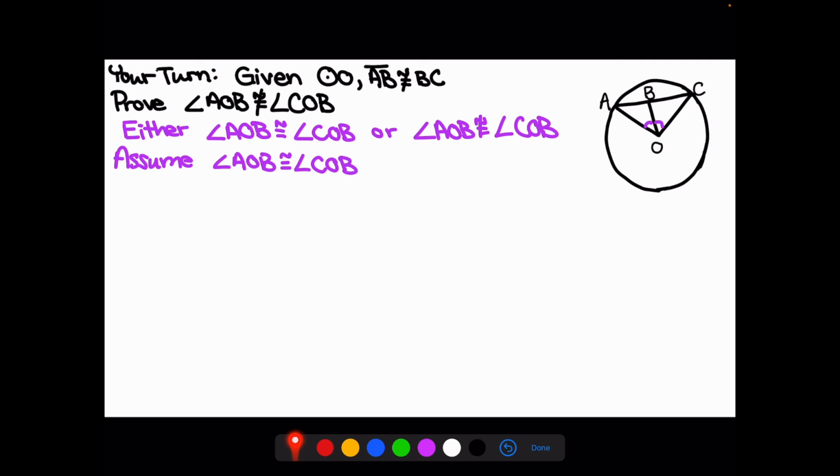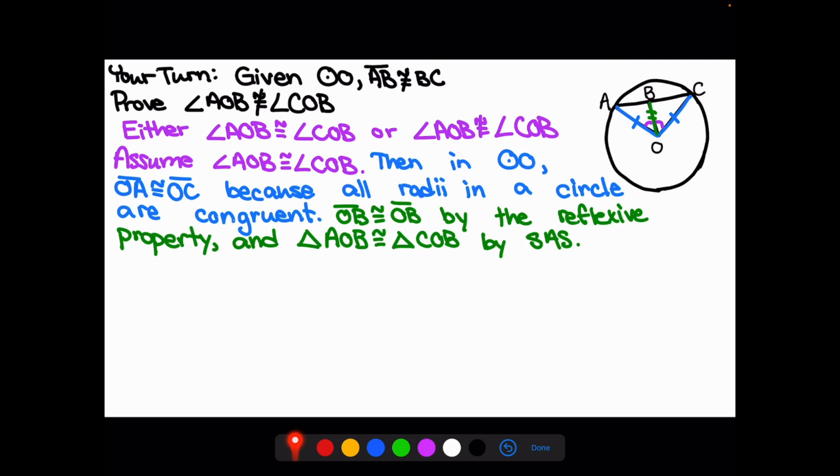If that's the case, then AO is congruent to OC because they're both radii in a circle. Further, OB is congruent to itself by the reflexive property, which would make triangle AOB congruent to triangle COB by side, angle, side.